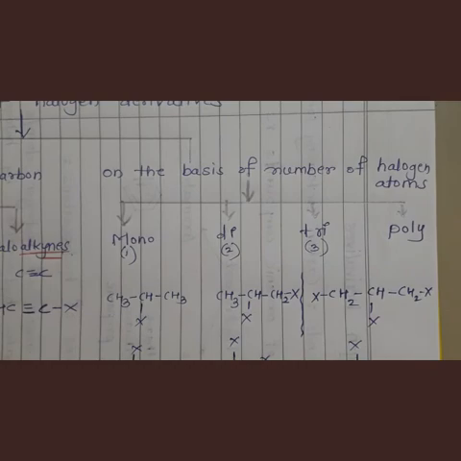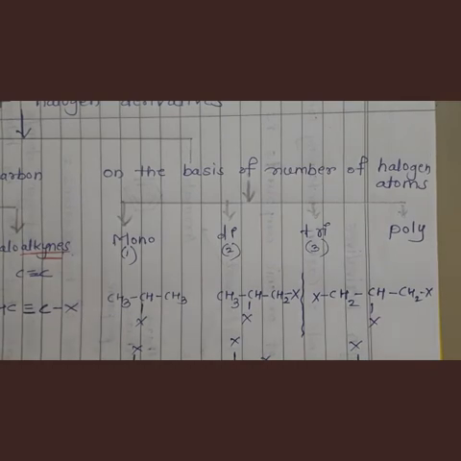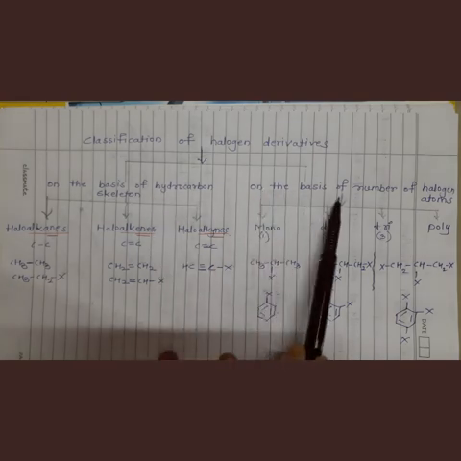Okay, so let us see this classification again. See, halogen derivatives are classified into two main classes: on the basis of hydrocarbon skeleton and on the basis of number of halogen atoms. On the basis of hydrocarbon skeleton there are three classes: haloalkanes, carbon-carbon single bond; haloalkenes, carbon-carbon double bond; and haloalkynes, carbon-carbon triple bond.